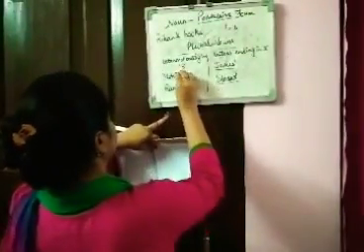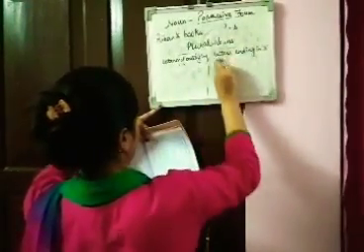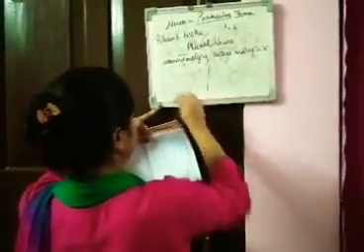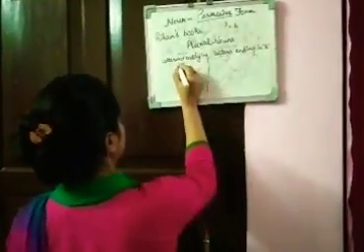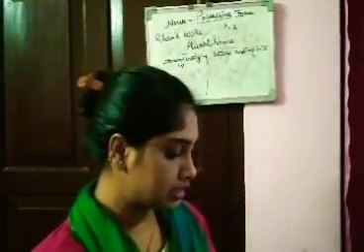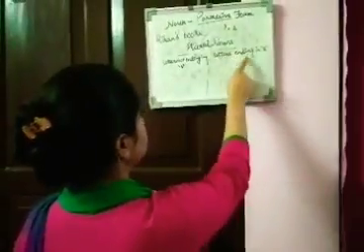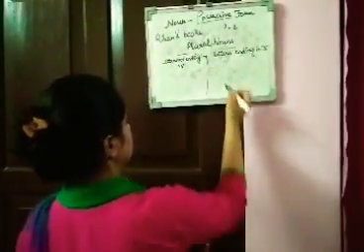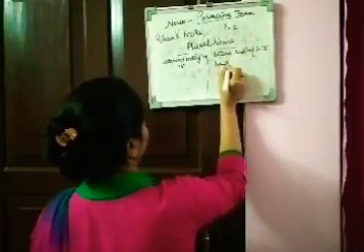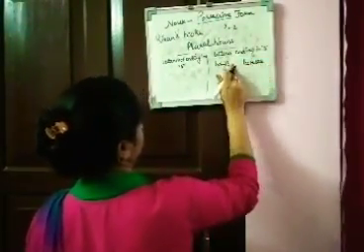Okay, let me explain this to you. I'm just rubbing the examples. So the first point that is said is about nouns which end with the letter S. Suppose boys, horses.